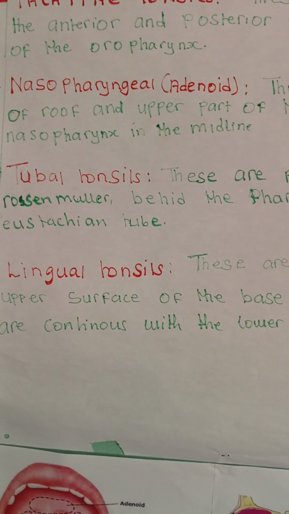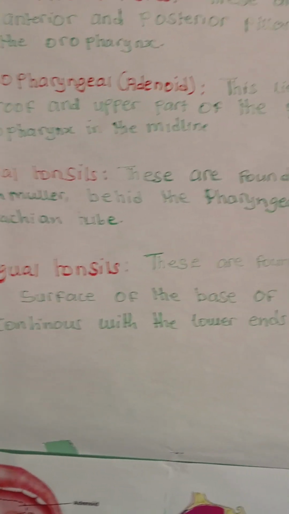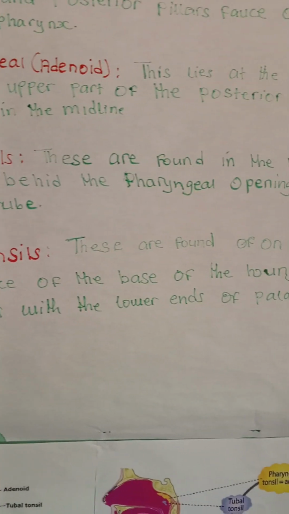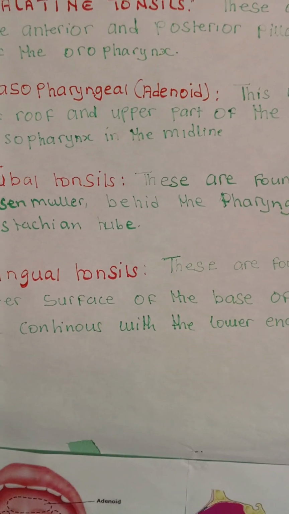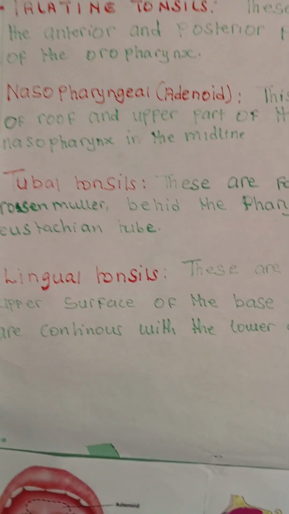Then number three, we have the tubal tonsils. These are found in the fossa of Rosenmuller behind the pharyngeal opening of the eustachian tube. So these are tubal tonsils.